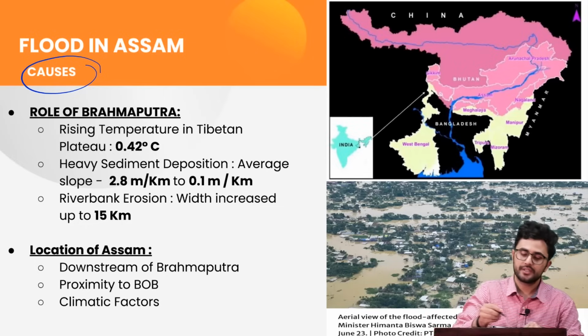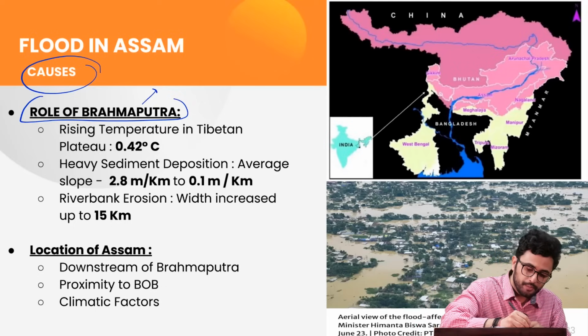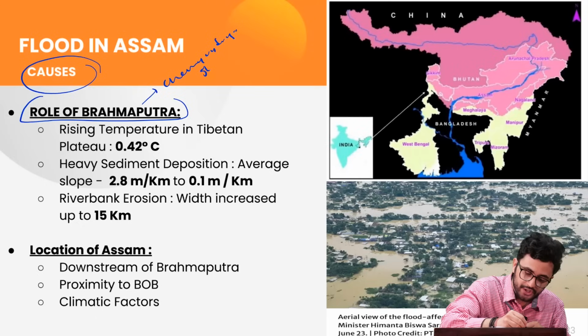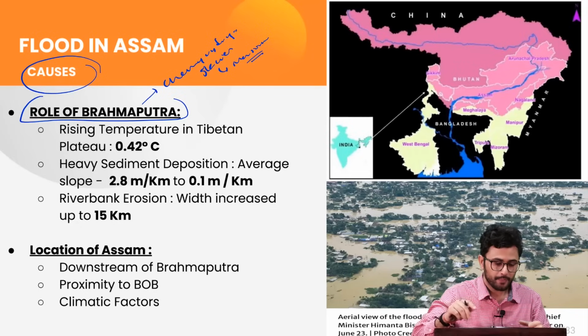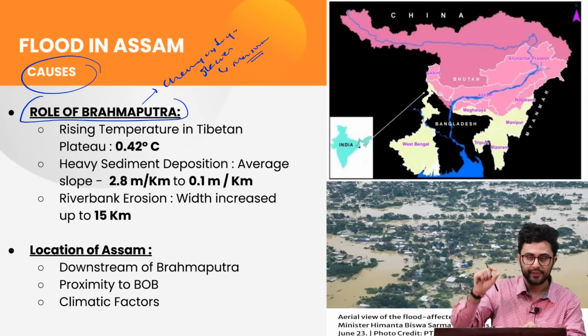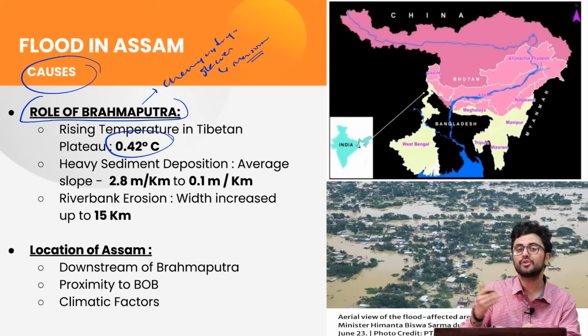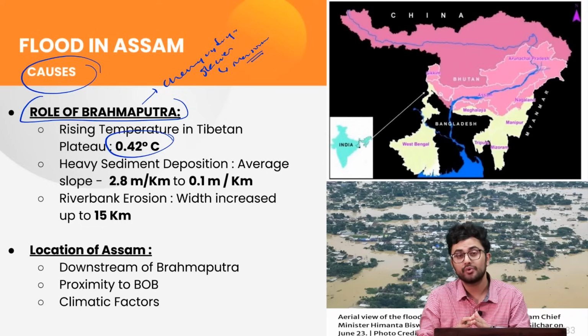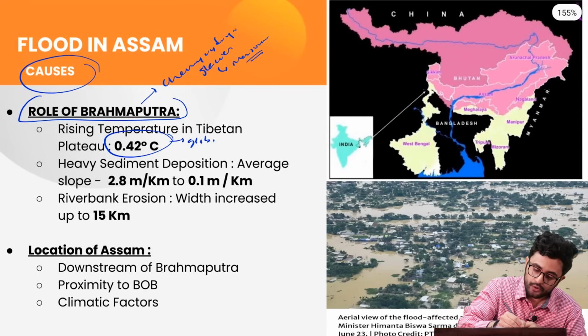So the first reason is to understand the role of the Brahmaputra. The Brahmaputra rises from the Chemayungdung Glacier, which is very near Mansarovar in the Himalayas on the Tibetan Plateau. Now the temperature in that particular region is rising by almost 0.42 degrees Celsius every decade because of the global warming which is taking place.